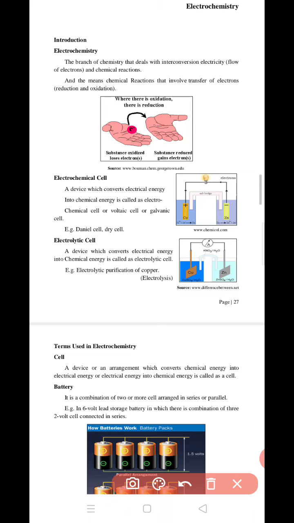Please revise what electrochemistry is. Electrochemistry is the interconversion of electricity and chemical energy, and this interconversion occurs due to the flow of electrons. The conversion of electrical energy into chemical energy and chemical energy into electrical energy is called the study of electrochemistry.